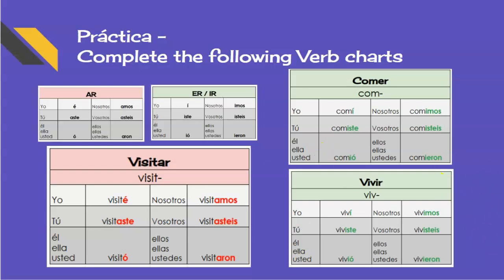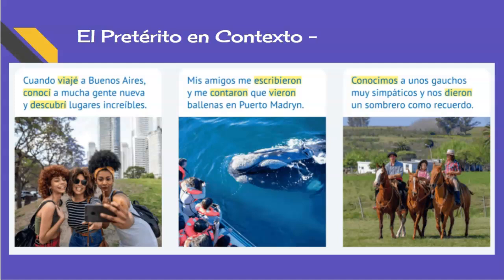Those are their endings. So let's look at it real quick in context. El pretérito en contexto. Cuando viajé a Buenos Aires, when I traveled to Buenos Aires, conocí a mucha gente. I met a lot of people. Y descubrí lugares increíbles, and I discovered incredible places.